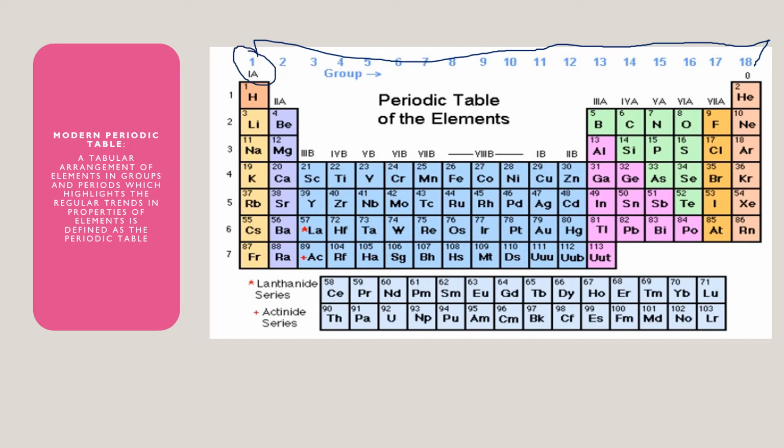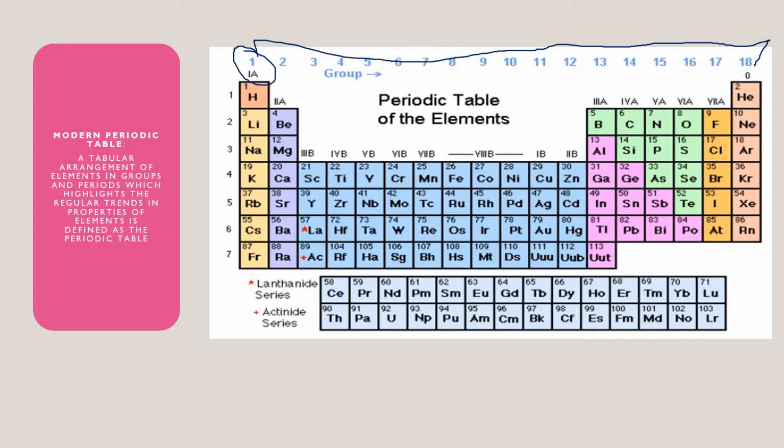In total there are 18 groups, and in the first group you can see hydrogen, lithium, sodium, potassium, rubidium, cesium and francium. All these elements have similar valence electronic configuration, that is, they have one valence electron in each case. So elements which have similar outer electronic configuration are placed in the same vertical column, which we call a group. There are 18 vertical columns known as groups in the modern periodic table.